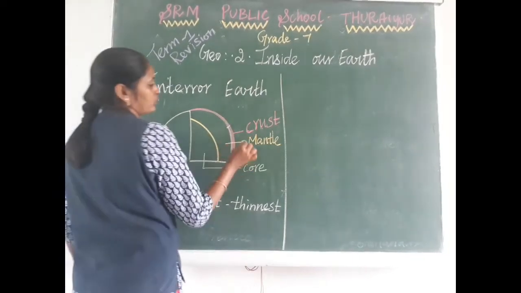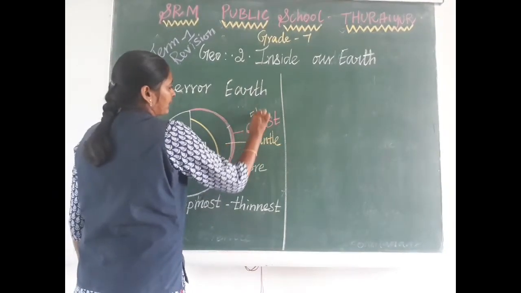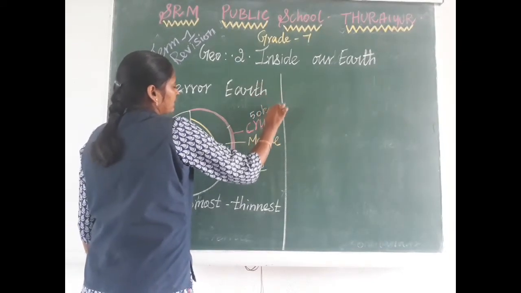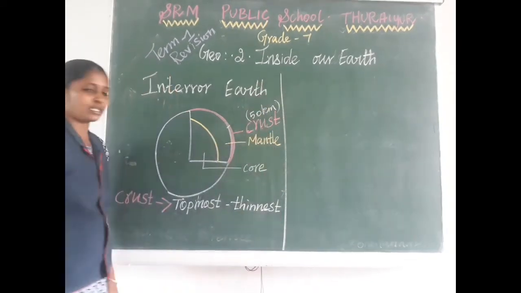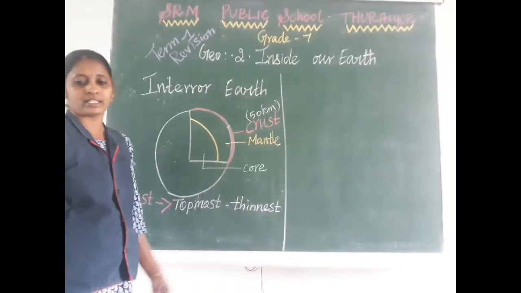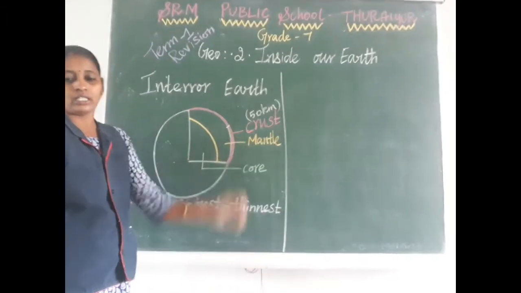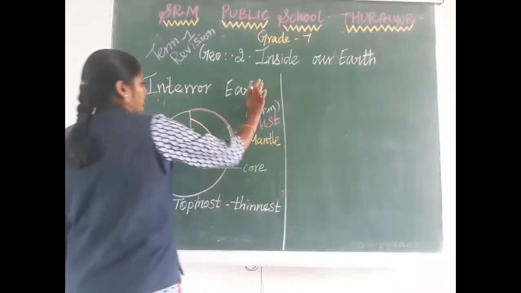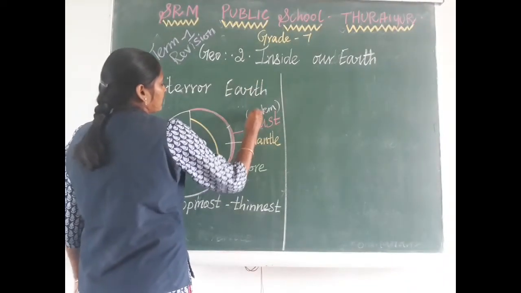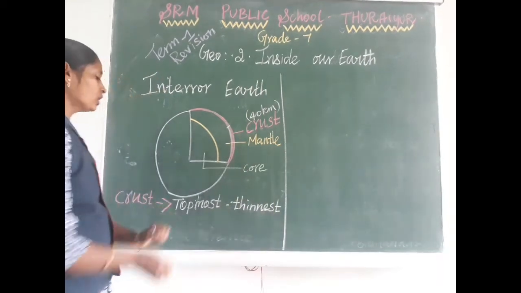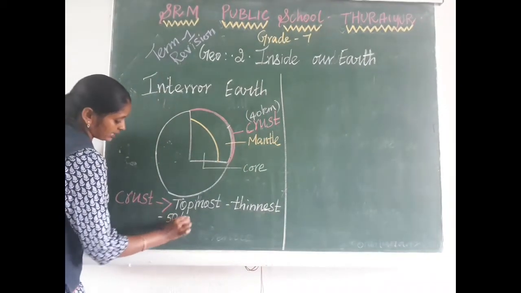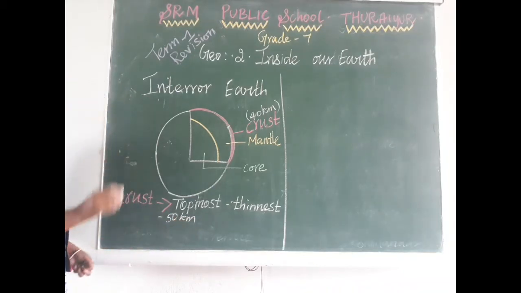What is the depth of the crust? Only 50 kilometer. Sorry, in our book they mention only 40 kilometer, while some other books give 50 kilometer. So the depth of the crust is about 50 kilometer. This crust we can divide into two parts.